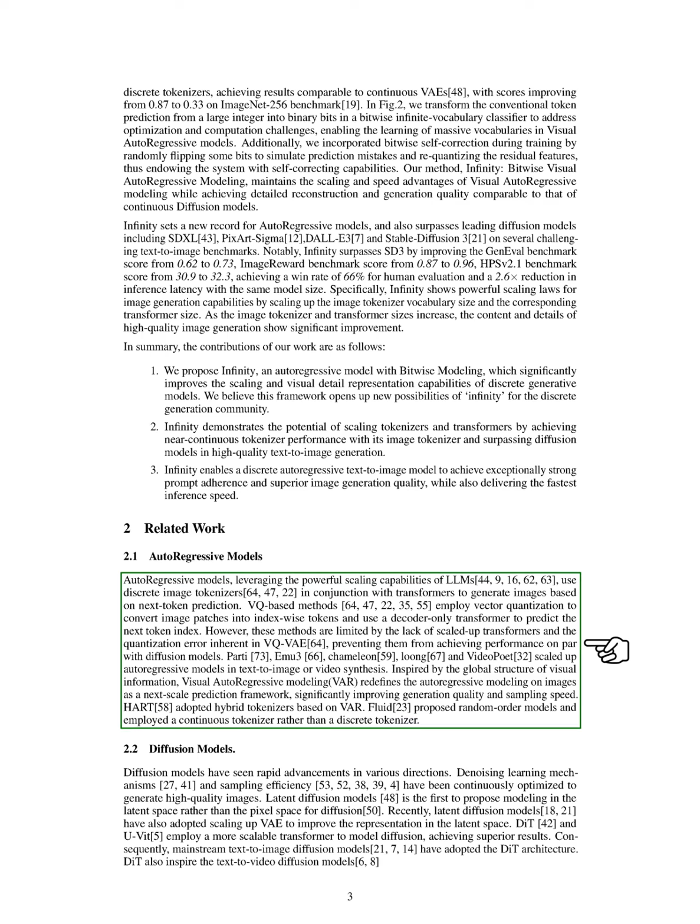Section: Diffusion Models. In this section, we discuss diffusion models, which have rapidly evolved in various ways. We have focused on improving denoising learning methods and sampling efficiency to create high-quality images. Notably, latent diffusion models were the first to model in latent space instead of pixel space. Recently, we have scaled up variational autoencoders, VAEs, to enhance representation in latent space. Models like DIT and UVIT have adopted a more scalable approach to diffusion, yielding better results. As a result, the DIT architecture has become common in mainstream text-to-image diffusion models.